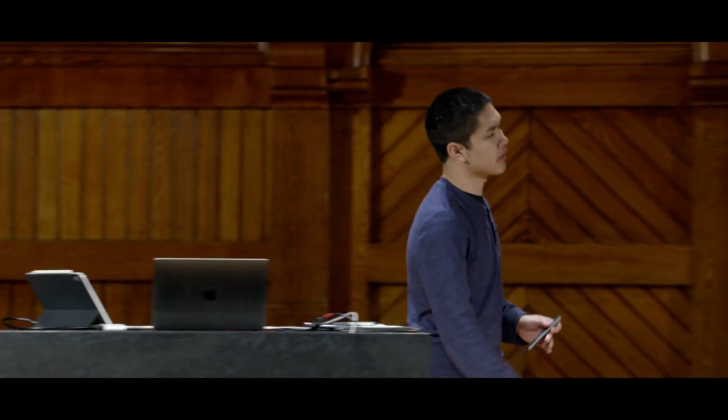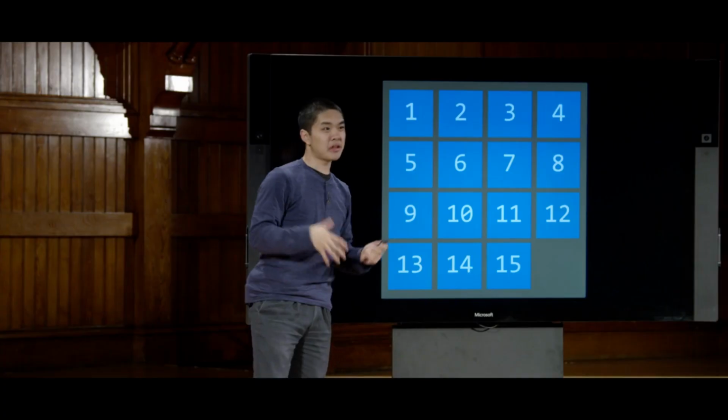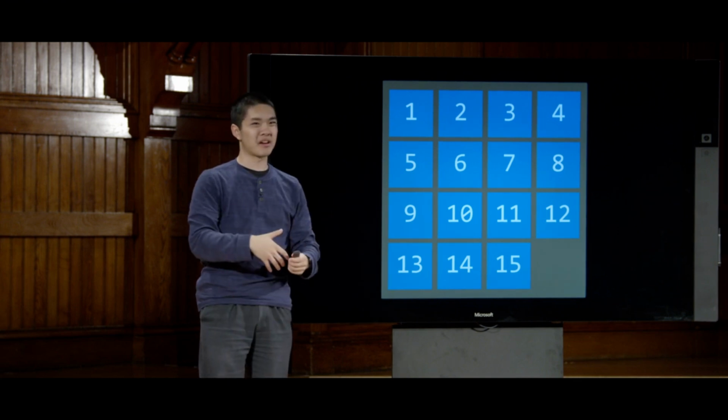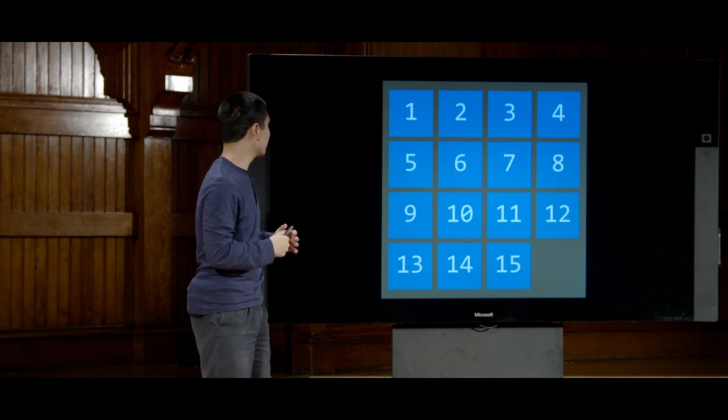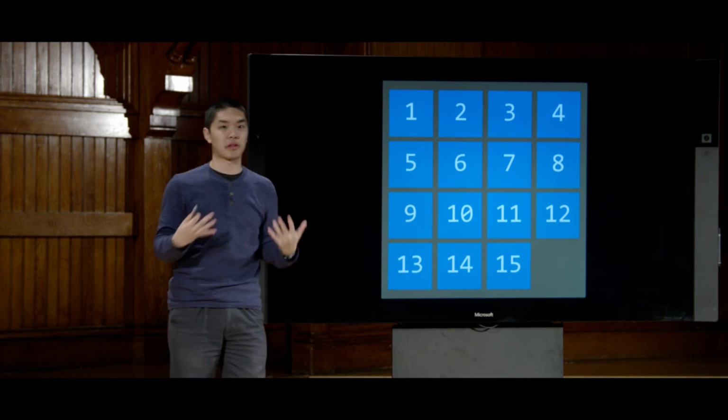Now, these problems can come in any number of different types of formats. One example, for instance, might be something like this classic 15 puzzle with the sliding tiles that you might have seen, where you're trying to slide the tiles in order to make sure that all the numbers line up in order. This is an example of what you might call a search problem. The 15 puzzle begins in an initially mixed up state, and we need some way of finding moves to make in order to return the puzzle to its solved state.